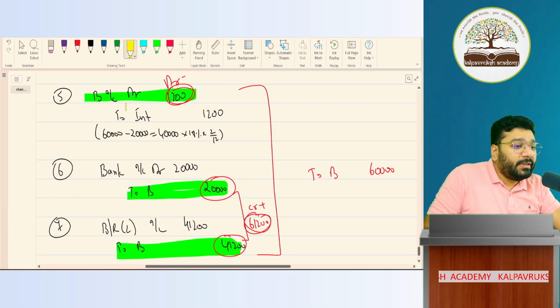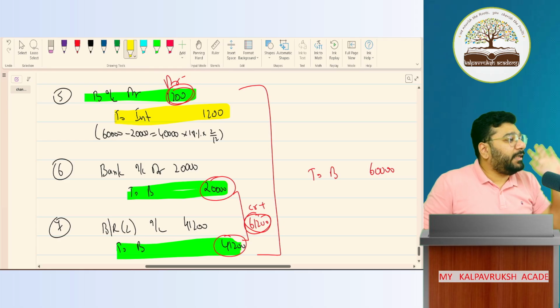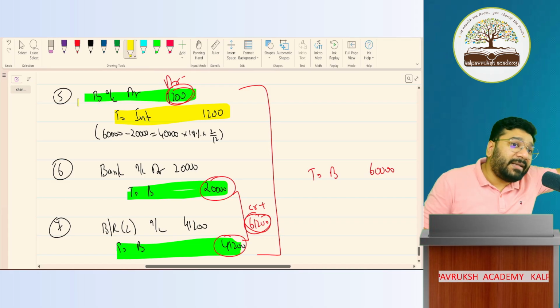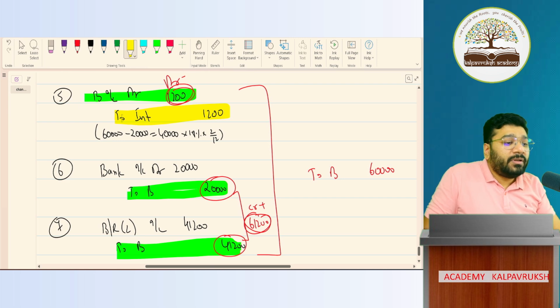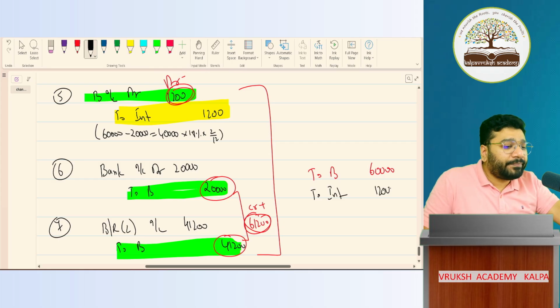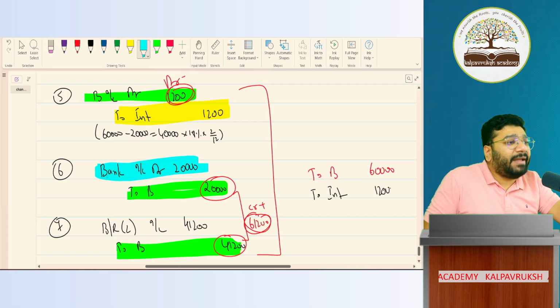Now, interest வந்து பாத்தீங்கன்னா, it is a solo item. If I combine 5, 6, 7, is there any other interest anywhere else? No. அப்போ solo item will travel solo. Interest is standing in the credit. அப்போ here also I'll put it in credit only. How much? 1,200. Any problem? No problem. Bank is standing solo. Solo will travel solo only. Bank account debit. How much?